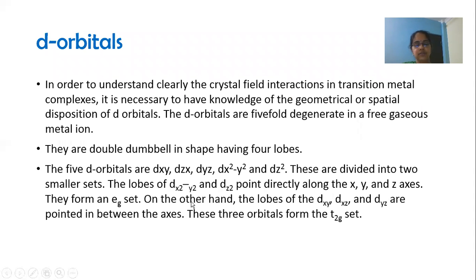The lobes of dx2-y2 and dz2 point directly along the x, y, and z axes, and they form the eg set, whereas the lobes of the dxy, dyz, and dzx orbitals point in between the axes, and these 3 orbitals form the t2g set. These are the 5 d orbitals which are degenerate in the free metal ion or metal atom.